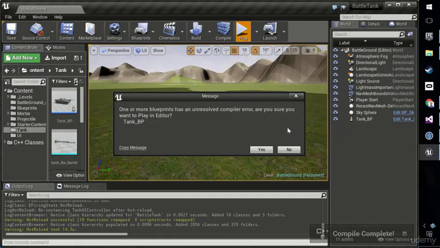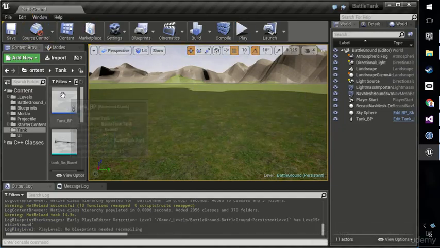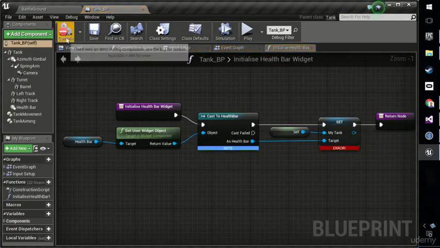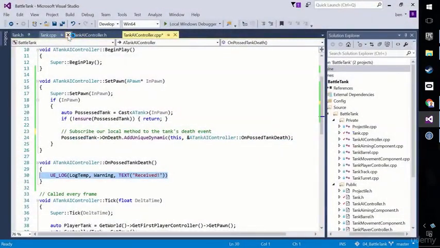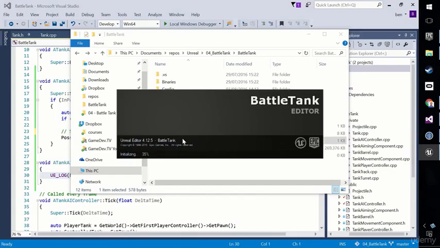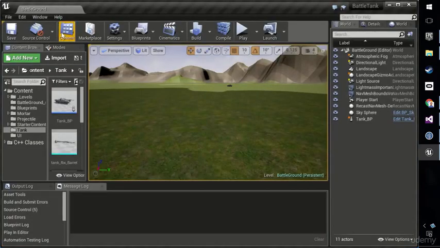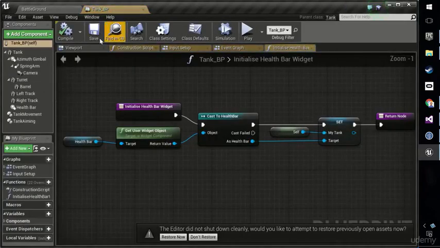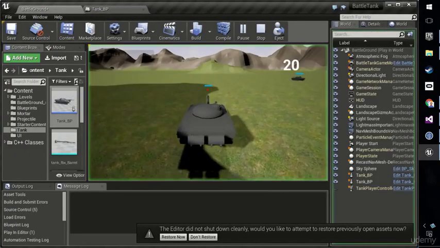Okay, so now what's got to happen, firstly, is I need to open the tank blueprint. Save, let's compile. It might crash. It's crashed because we've made a fairly fundamental change to the tank blueprint, and sometimes that causes crashes in the engine, so that's not uncommon. So let's reopen the tank blueprint. I'm just going to make sure it does compile. I'm now going to play the game.